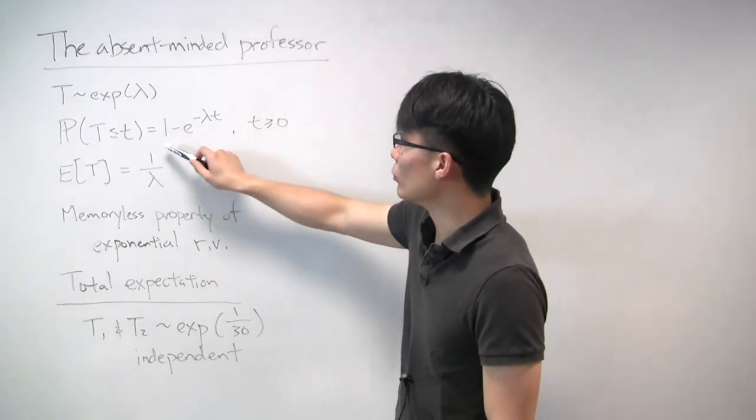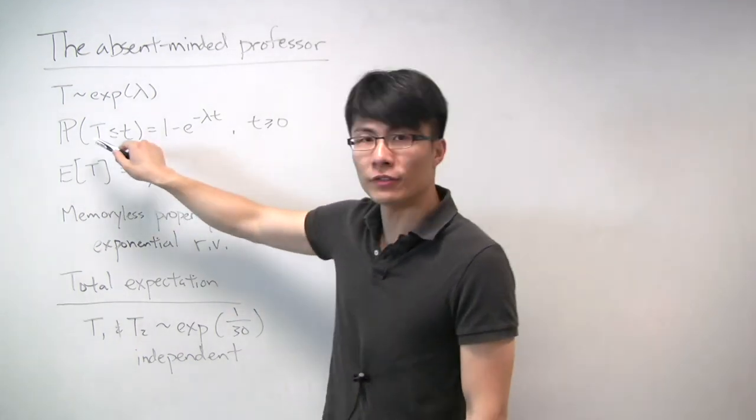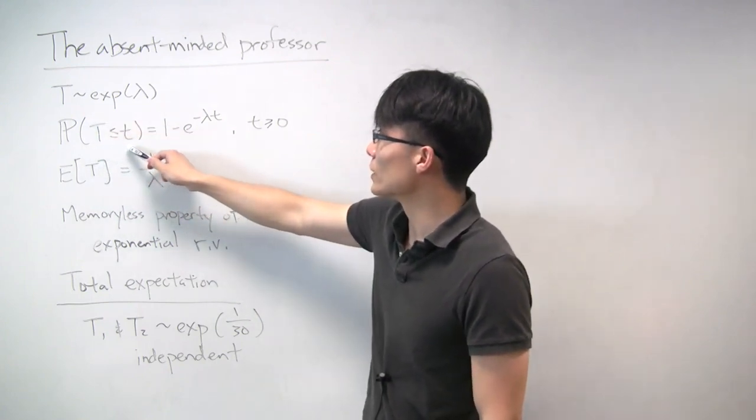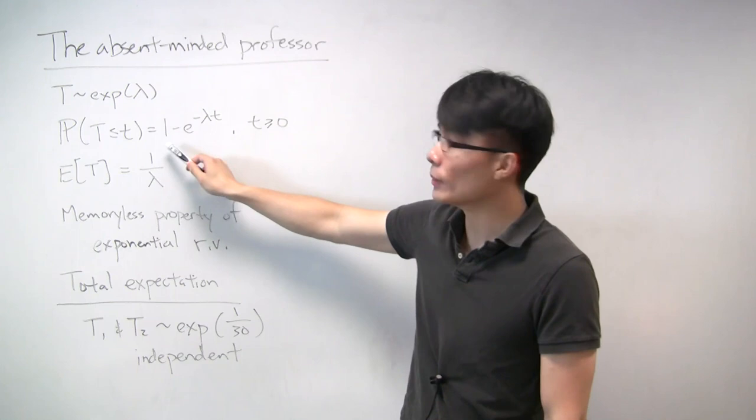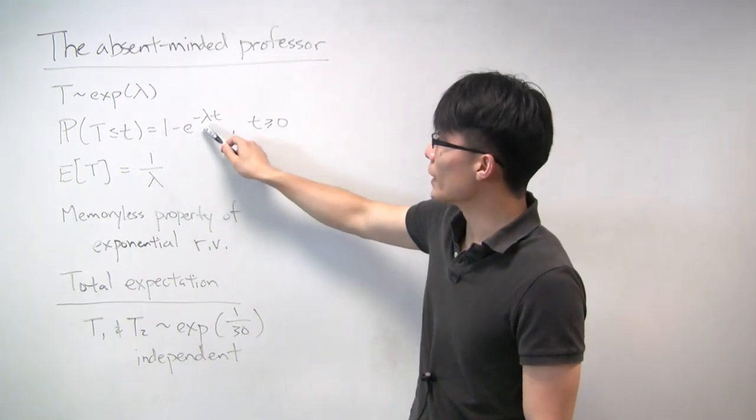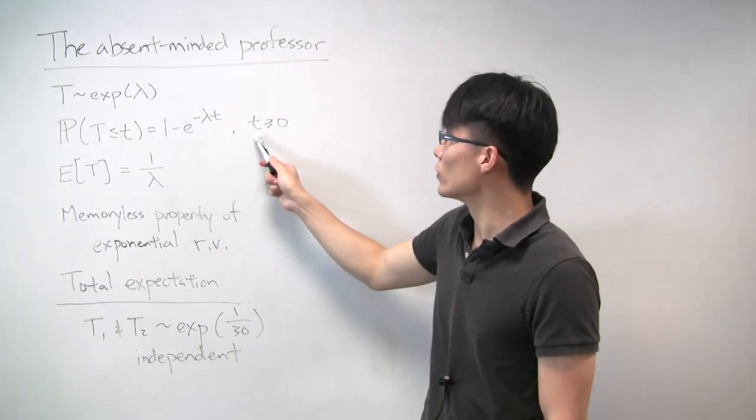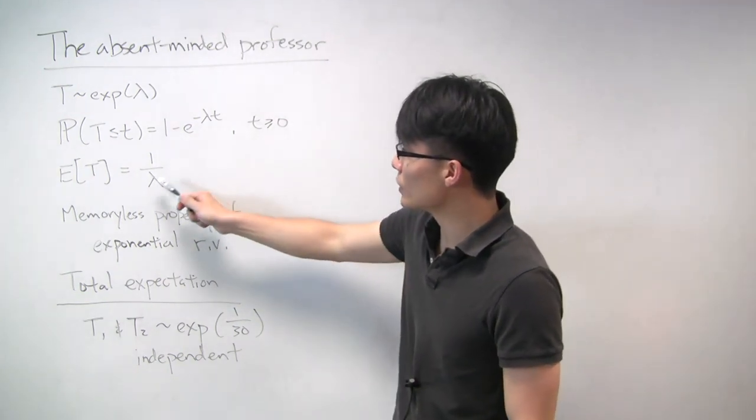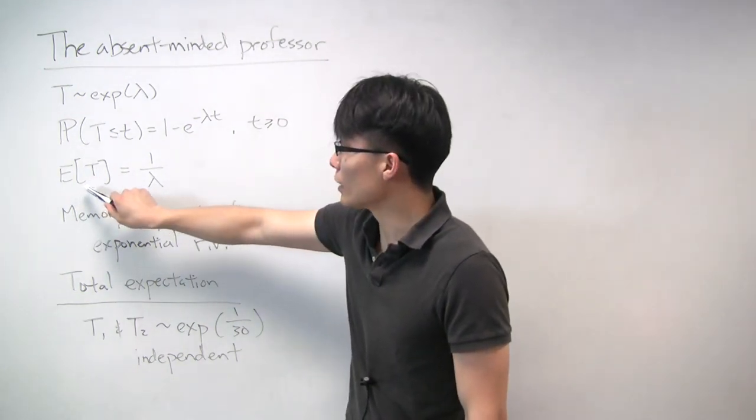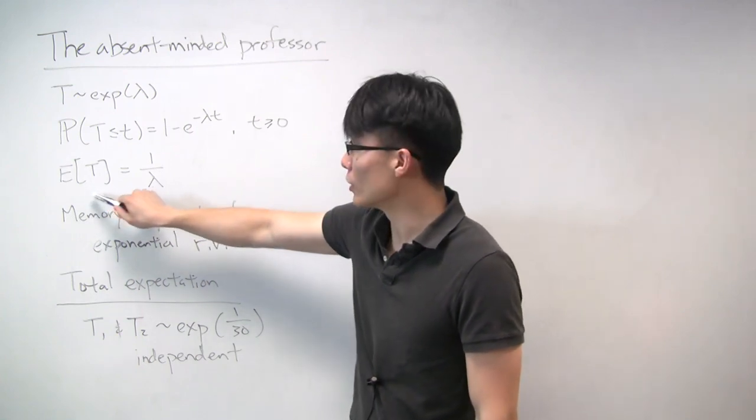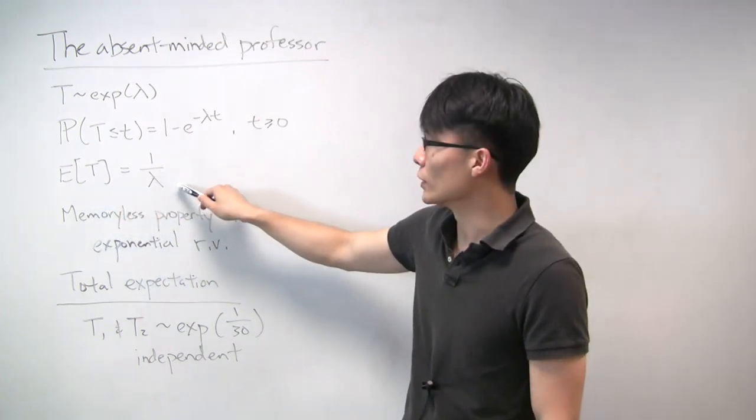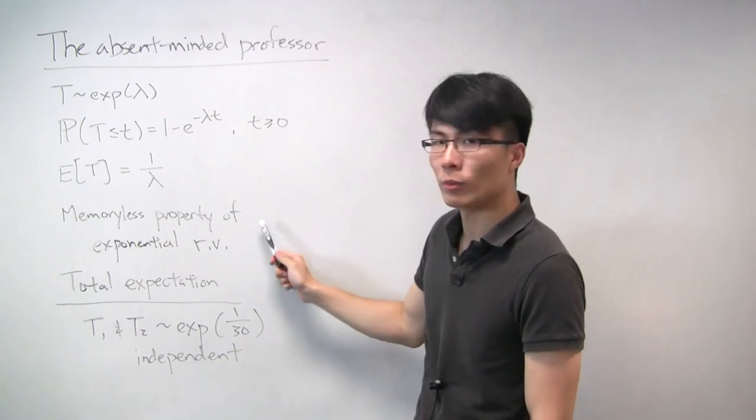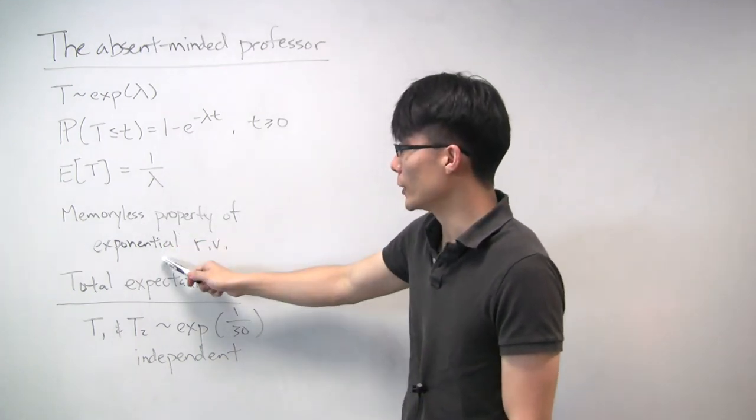And one thing that will be useful is the CDF of this exponential random variable. So the probability that it's less than or equal to some value little t is equal to 1 minus e to the minus lambda t. This is, of course, valid only when t is non-negative. The other useful property is that the expected value of an exponential random variable is just 1 over the parameter lambda. And the last thing that we'll use specifically in this problem is the memoryless property of exponential random variables.